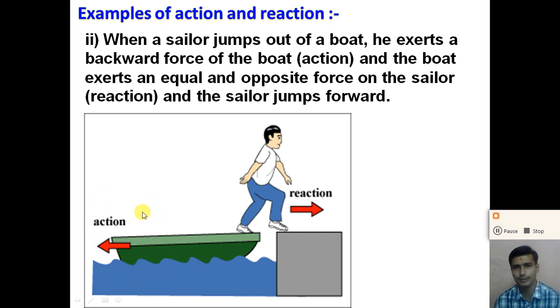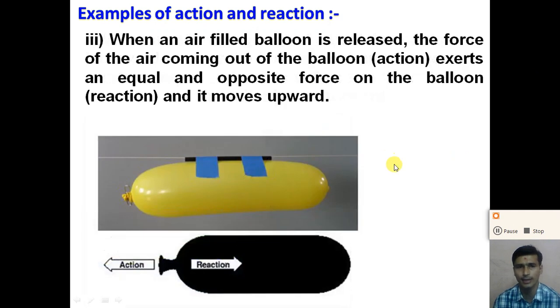So we can take action force and reaction force either way. First we can take the action, then consider the reaction, or first consider the reaction, then consider the action. But the action force and the reaction force are always equal and in opposite directions. Understand the second example.